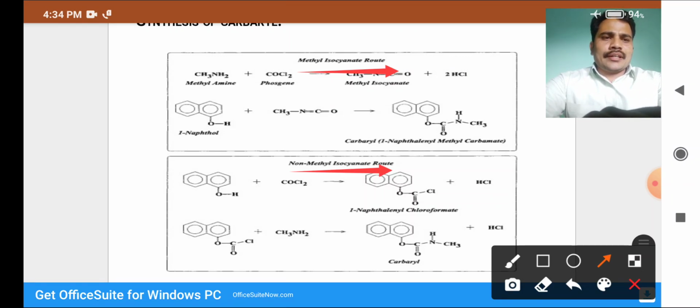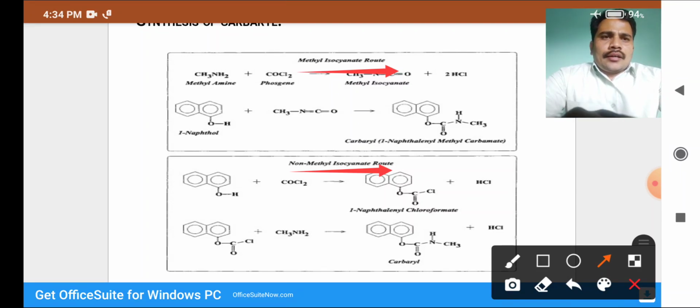In this concept, methyl isocyanate is made using methylamine, and naphthol, which contains two fused benzene rings along with a hydroxyl group, is used for the formation of carbaryl.